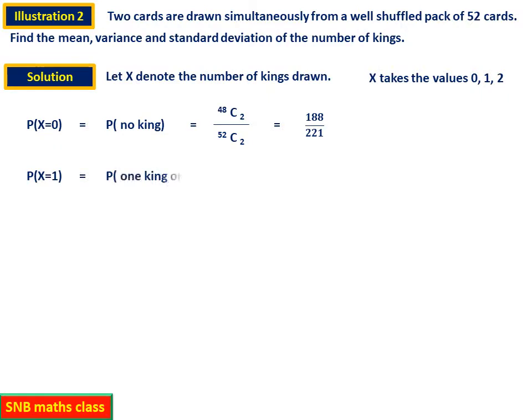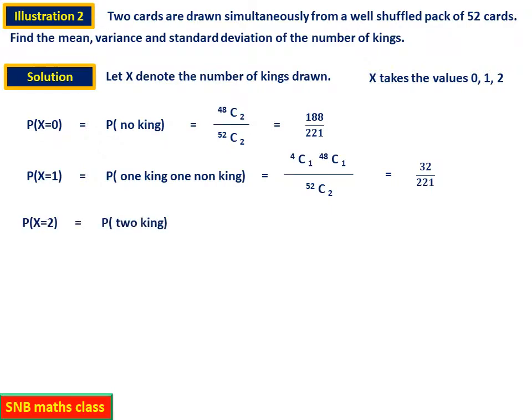Similarly, probability X equal to 1. So that means what? Probability of 1 king and 1 non-king. So how do you do it? That is 4C1, out of 4 kings, 1 king, into out of remaining 48, you have to select 1. So it is 48C1, divided by, once again, 52C2. That is total number of possible ways of selecting. So this will be equal to, after simplification, 32 by 221.